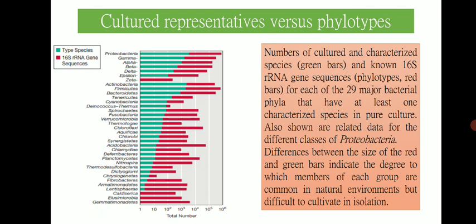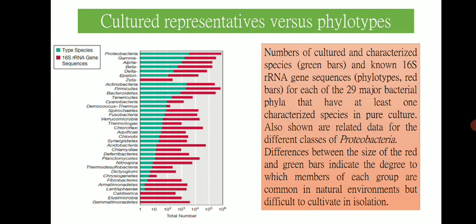If you look at cultured representatives versus phylotypes, here all bacterial phyla are mentioned, and the bars are indicated with two colors, green and red.